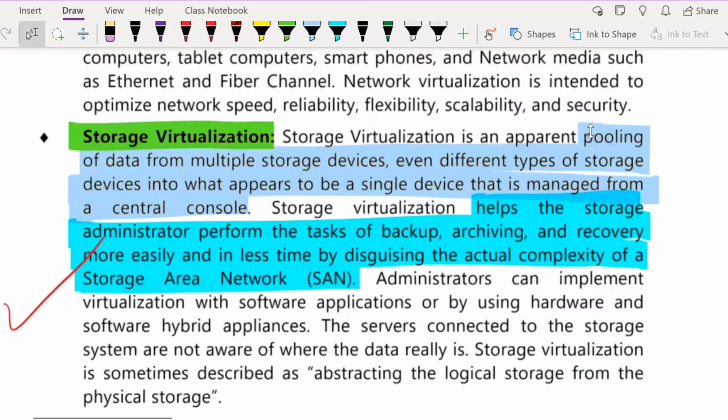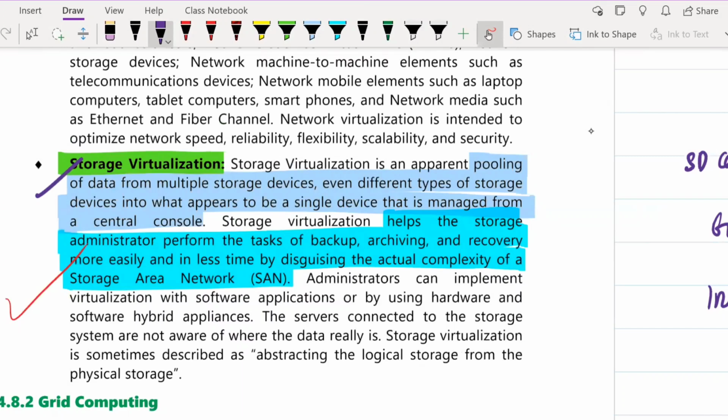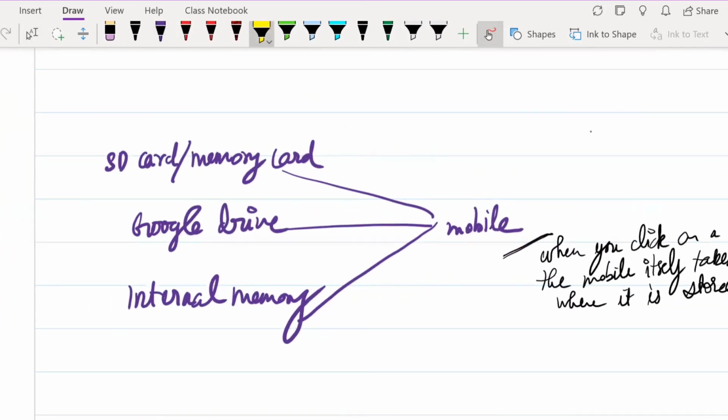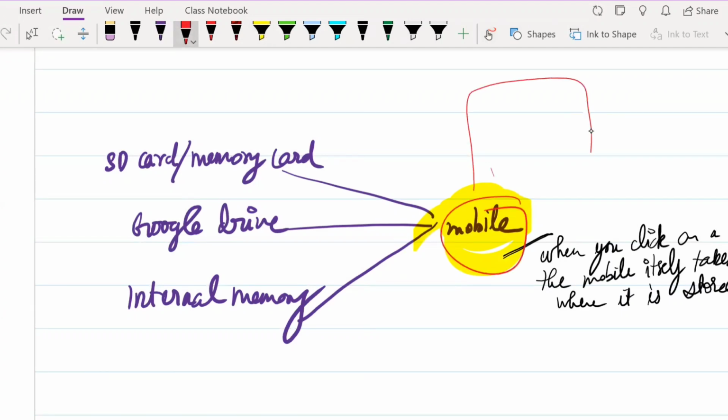Okay. And finally, what you have is storage virtualization. All of you will have a mobile phone, definitely, right? Each one of you must be using your mobile phones. So in your mobile phone, when you open your gallery, there'll be multiple pictures. You will have multiple pictures, correct?